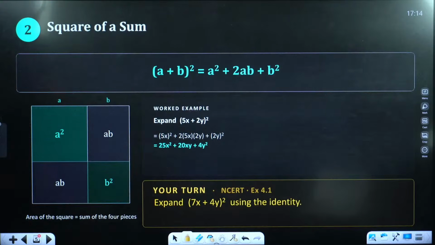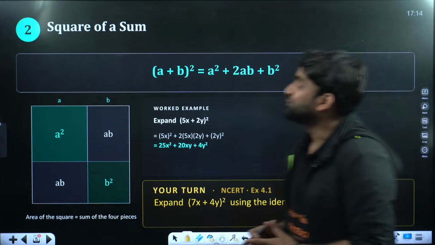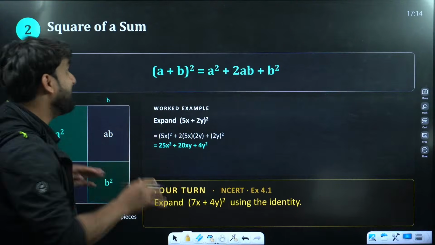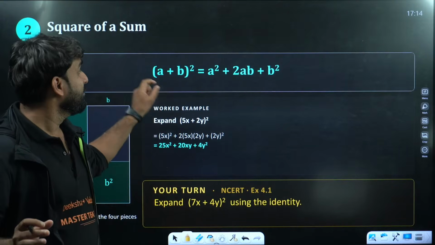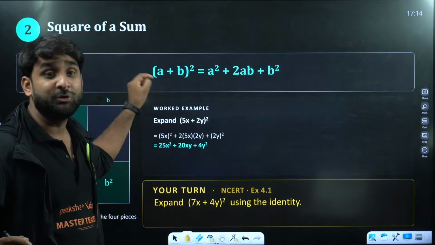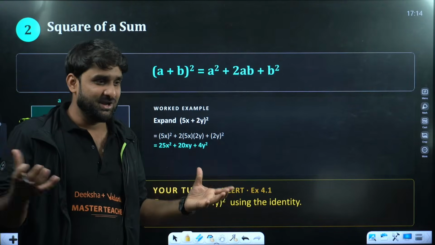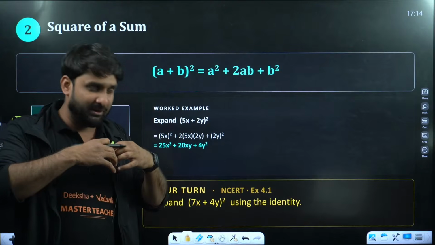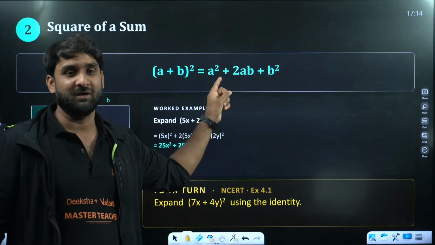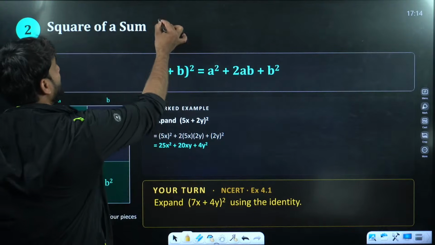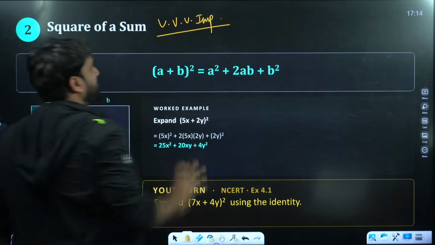Okay, moving ahead. So the first identity came here in front of you, the square of a sum, a plus b whole square. My dear class 9th champions, this is the most frequently used equation in the world of education, I can say, in the world of mathematics, physics, science, chemistry, whatever. This is the widely used formula. Identity, very important, very important. So this is an identity.